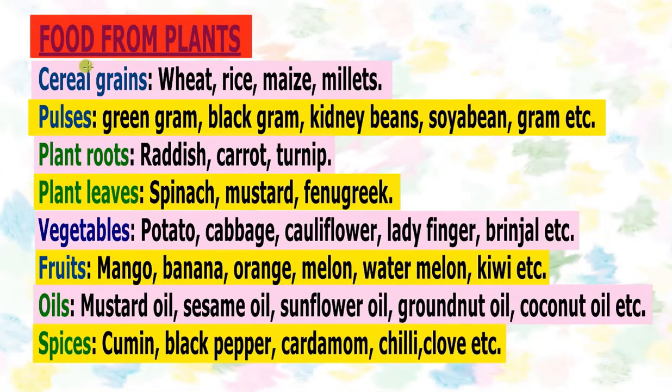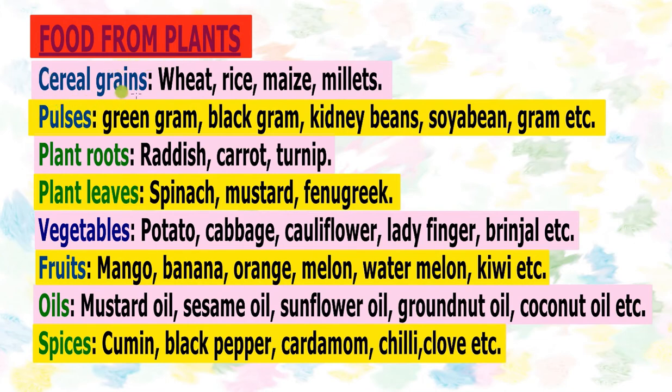Let's discuss food from plants. As we have discussed about the herbivore animals in our last slide, cows, buffaloes, horses, sheep, all these animals feed directly on the plants, like on grasses or on the fodder plants. But human beings are very choosy. We take specific parts of the plants as food. What are various examples of food items which we take from the plants?